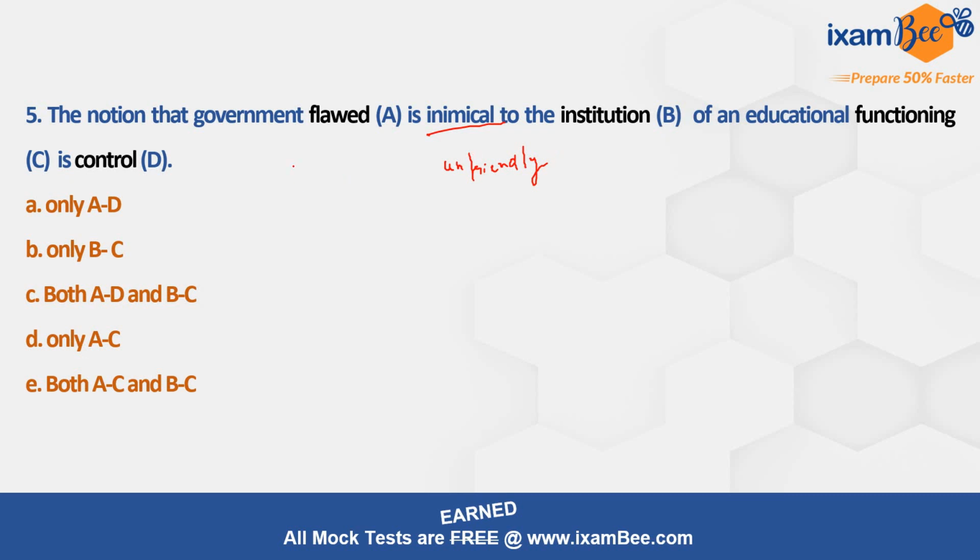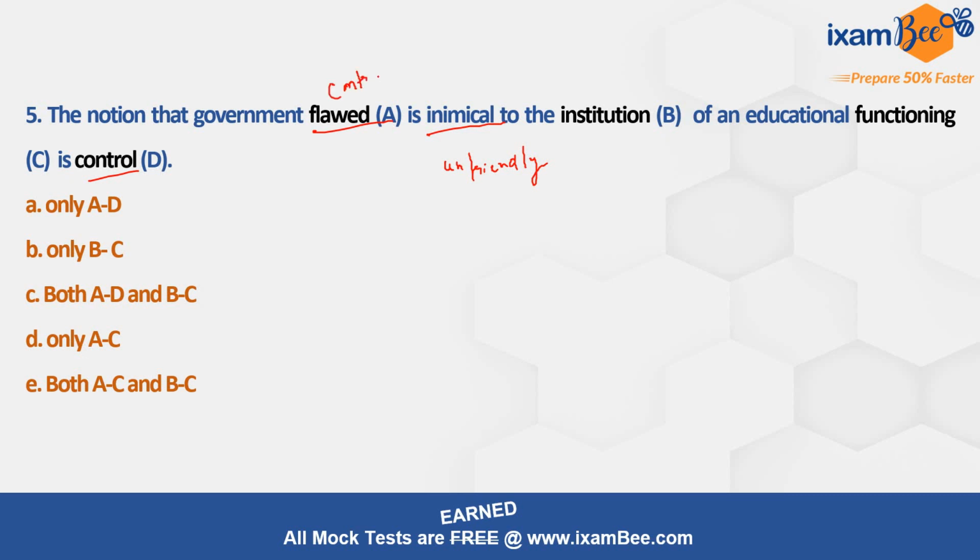So the notion that, what kind of a notion or what kind of an assumption, what kind of a perception, that government what? Flawed. Flawed is inimical? Flawed is an incorrect word, right? What is inimical? There has to be some noun or a verb here, right? So control would make sense here.